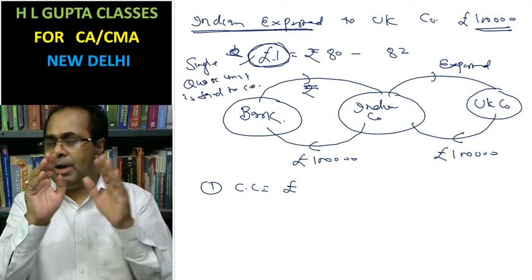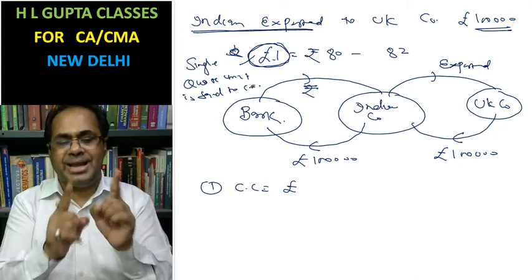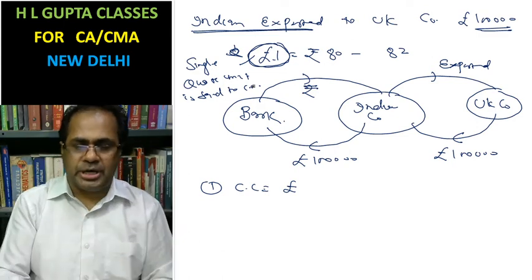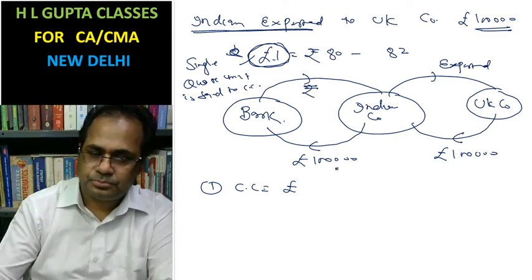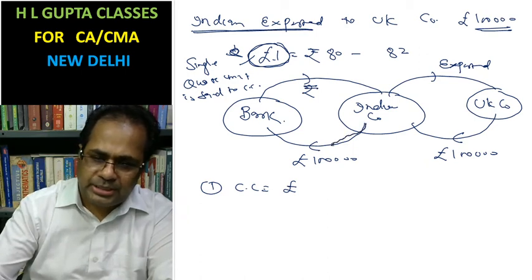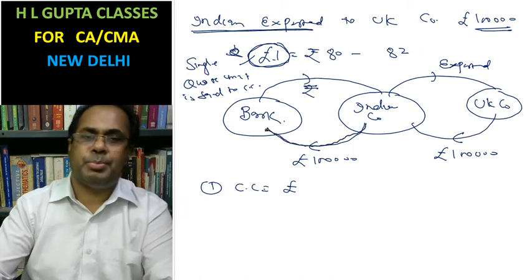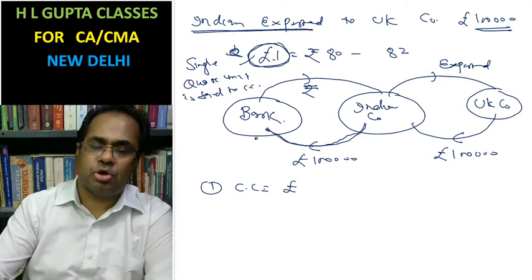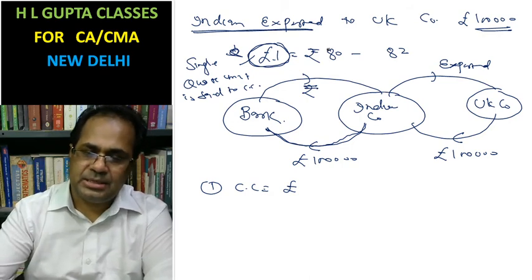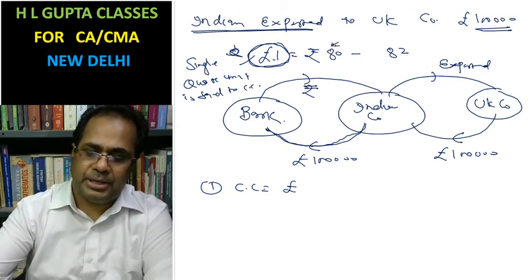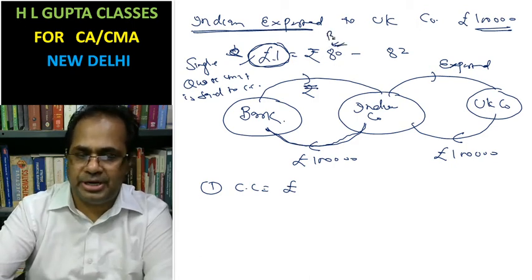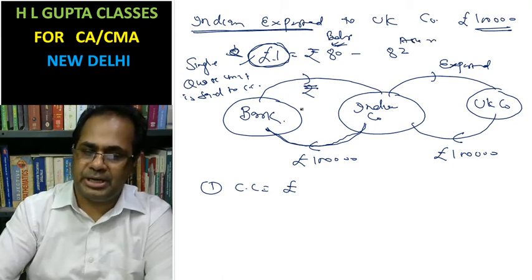Now you have to think from the point of view of bank and commodity currency. If commodity currency is coming to bank, it means bank is going to buy the commodity. In this case, low rate is applied. Low rate, that is 80. Bid rate is applied. This is the bid rate and this is your ask rate.